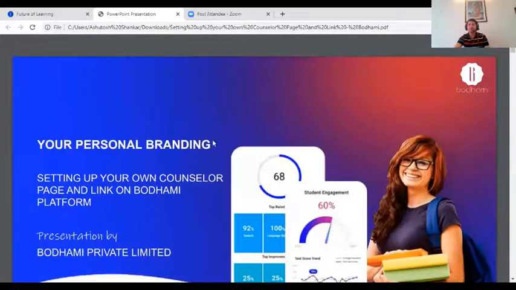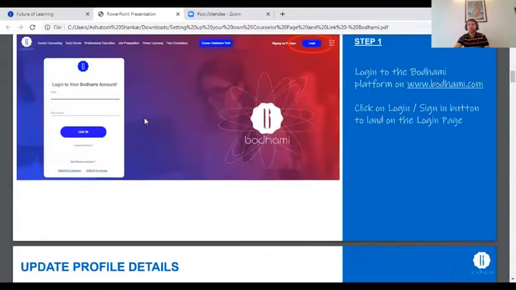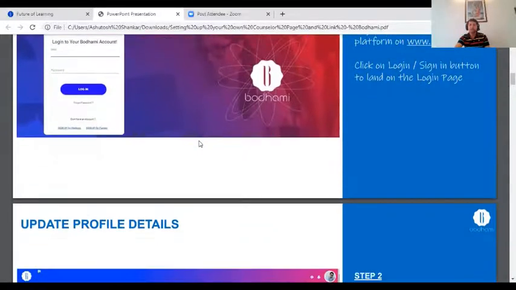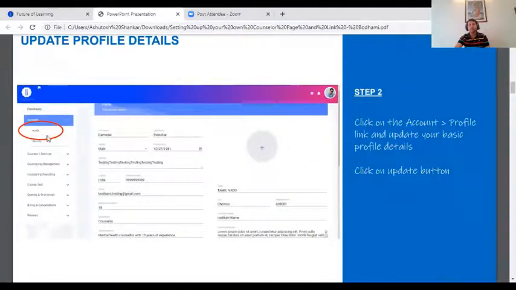So I'll reiterate the steps. You have to first log into your career counselor profile. You already know how to log in because you are going through the course. If you're not going through the course, then please do that because it is very important. When you log in, on the left hand side, go to the profile, click on the profile, and then after that it will be self-explanatory.